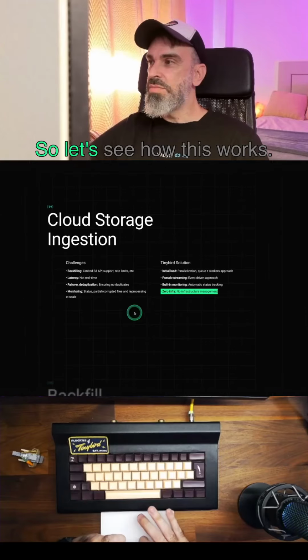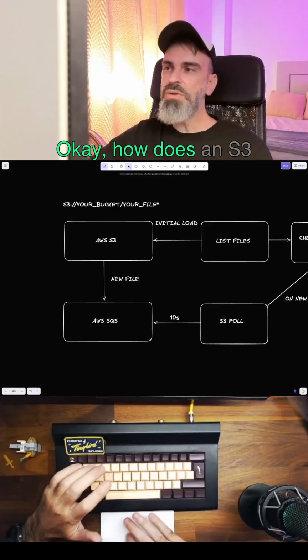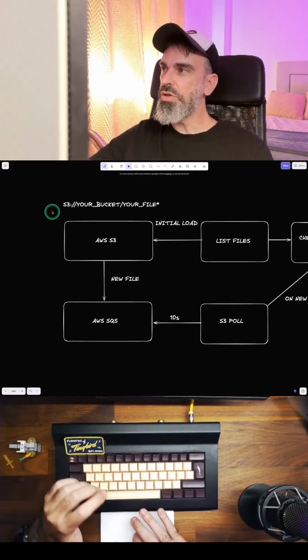Okay, so let's see how this works. How does an S3 connector work?